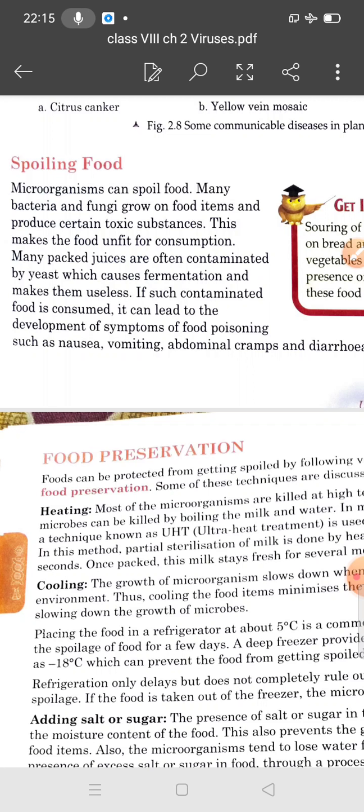These toxic substances make the food poisonous, and when you eat such food it can lead to food poisoning, which can have a disastrous effect.